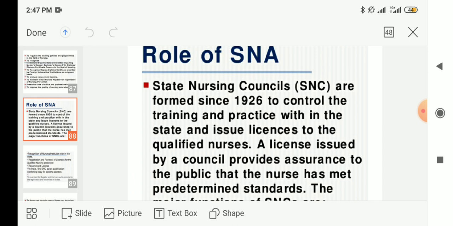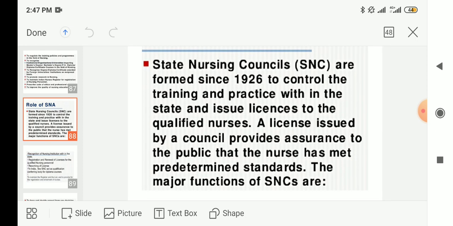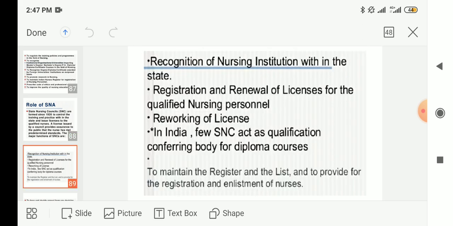since 1926 to control the training and practice within the state and issue licenses to the qualified nurses. So a license issued by a council provides assurance to the public that the nurse has met predetermined standards. The major functions of the SNAs are recognition of nursing institution within state.